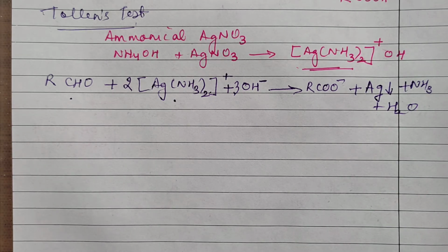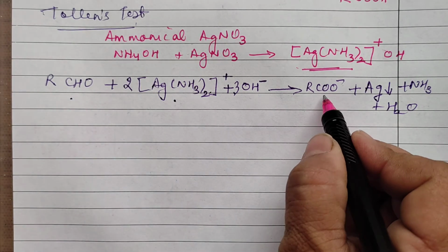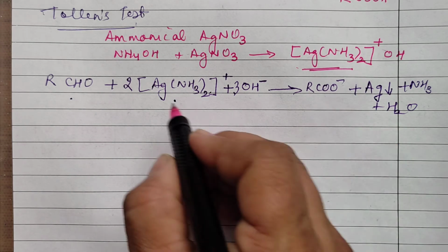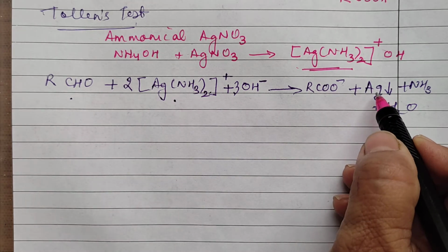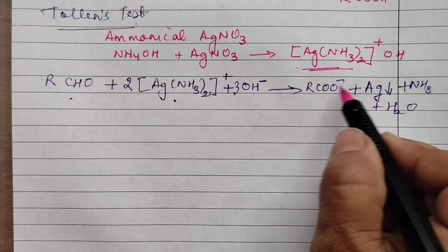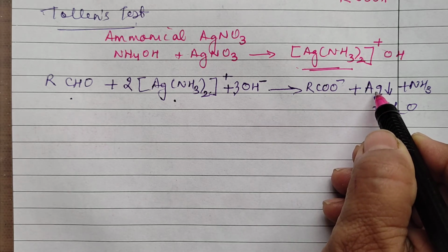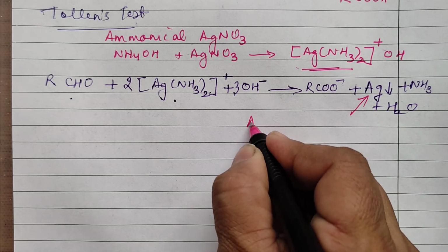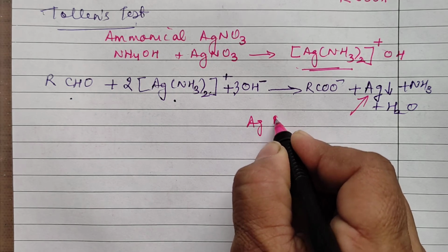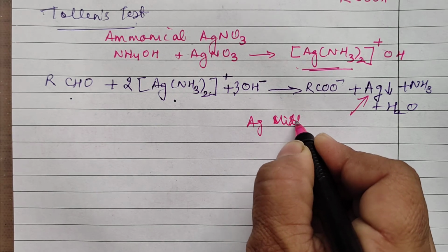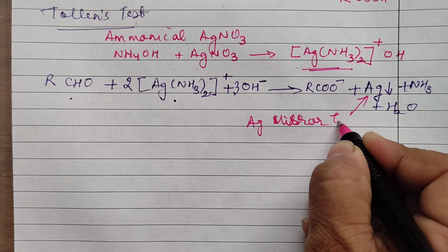Fine. Now what has happened? Aldehyde got oxidized to form acid. Silver ion got reduced. It's a redox reaction. Silver ion got reduced to form a silver mirror. This is also called the silver mirror test.